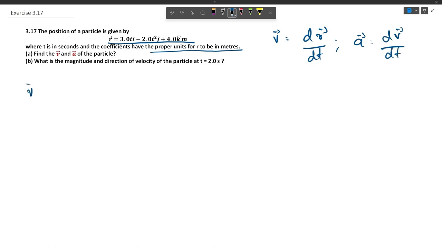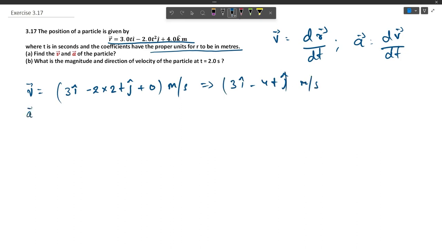So the velocity vector can be represented as: the derivative of 3t i cap is 3 i cap, minus 2t squared j cap gives minus 2 into 2t j cap, plus, this is constant, so it is going to be 0. This results in 3 i cap minus 4t j cap meter per second.